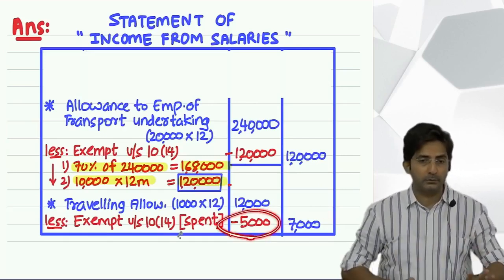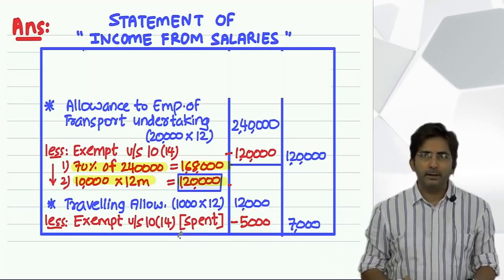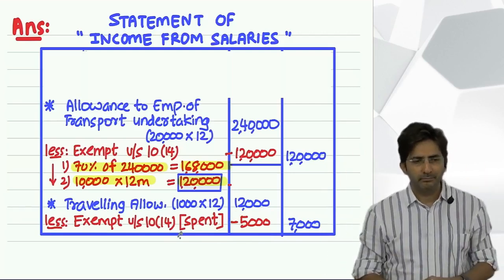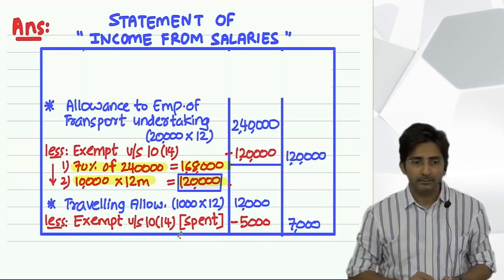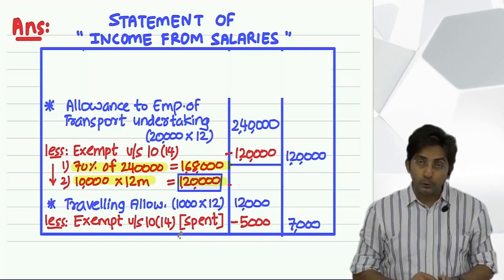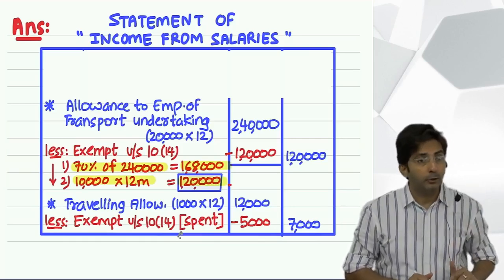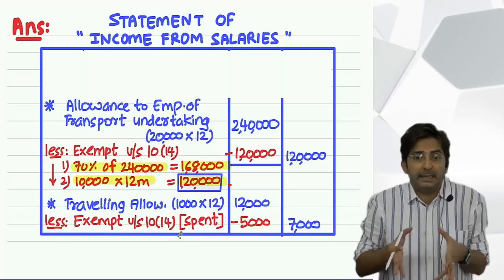So you take 5,000. But you know what happens in real life? In real life what people say that I have fully spent. Because no one is going to ask for the actual tickets. That you have spent fully, show where did you go? Did you go to Bangalore? What was the price of the ticket? You went to Chennai, what was the price of the ticket? They are not going to check in detail.